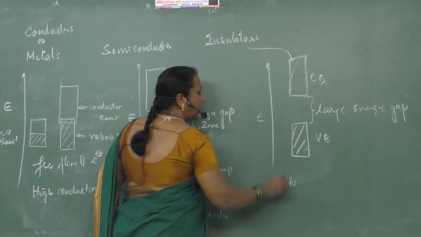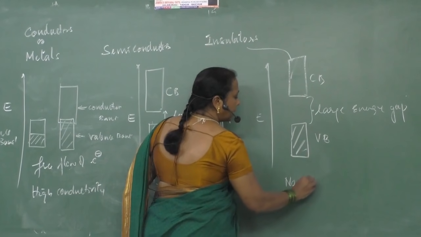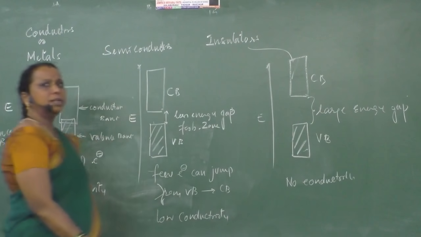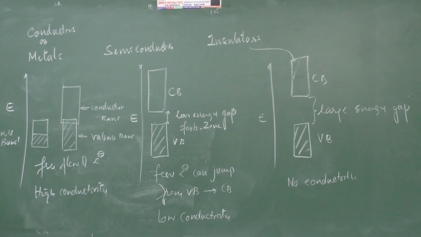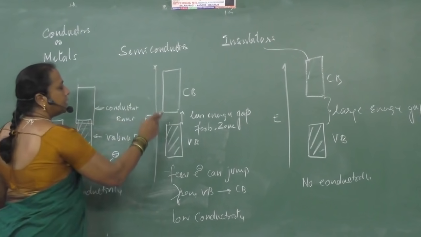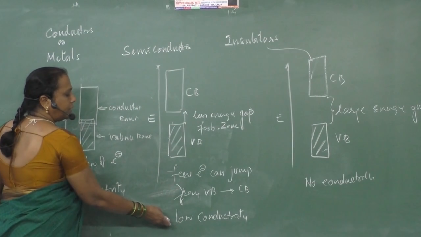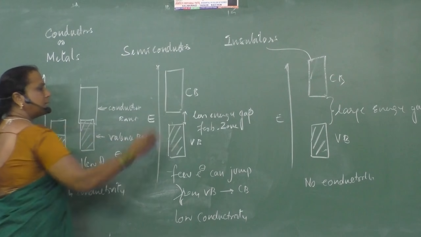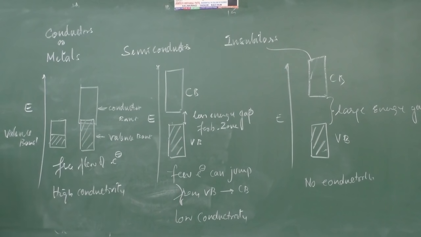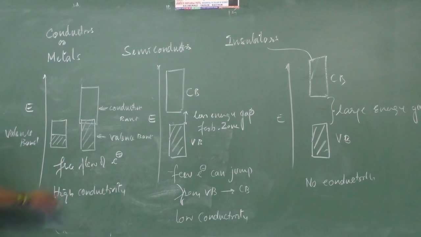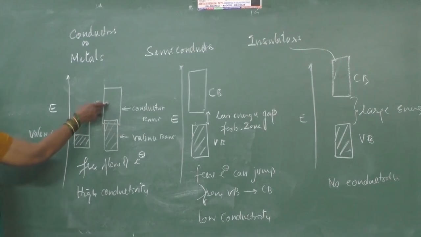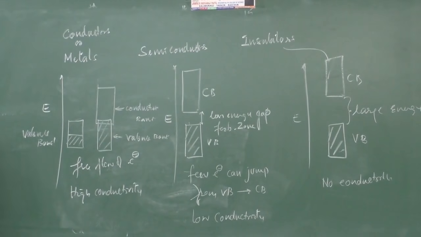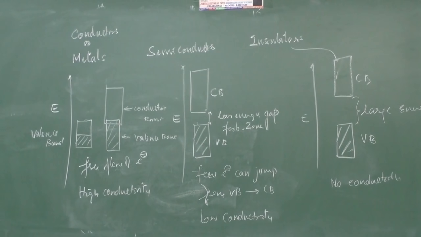Hence, there is very little or no conductivity; it is negligibly small because of the large forbidden zone. In case of semiconductors, there is less electrical conductivity as few electrons can jump due to the smaller forbidden zone. There is no energy gap at all between valence and conduction band in case of metals. There is a free flow of electrons, which is responsible for high electrical conductivity.